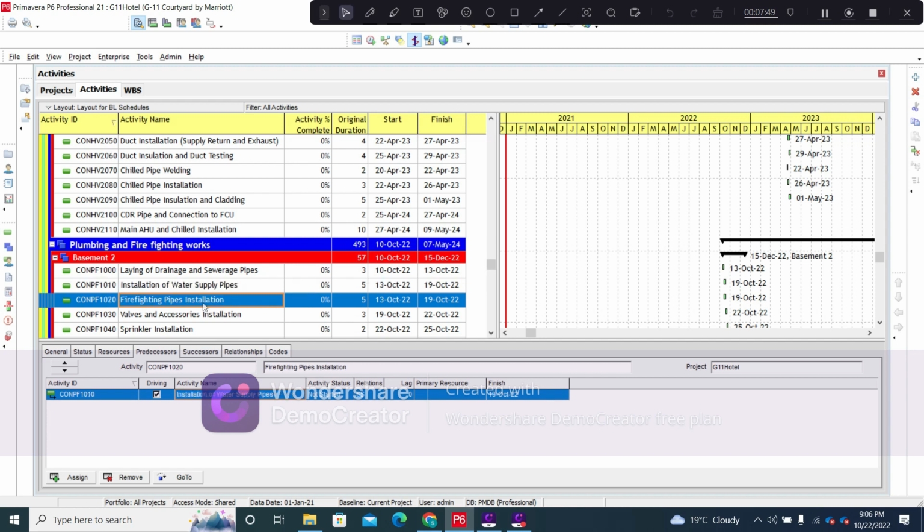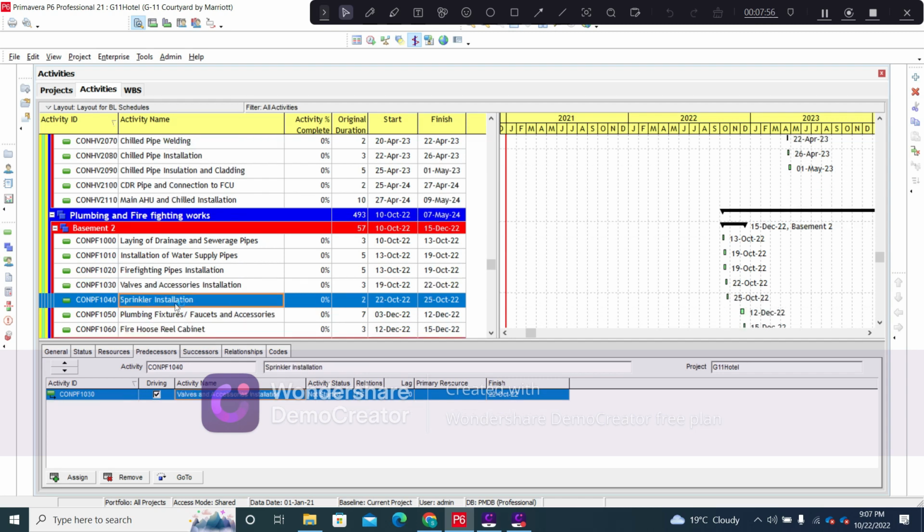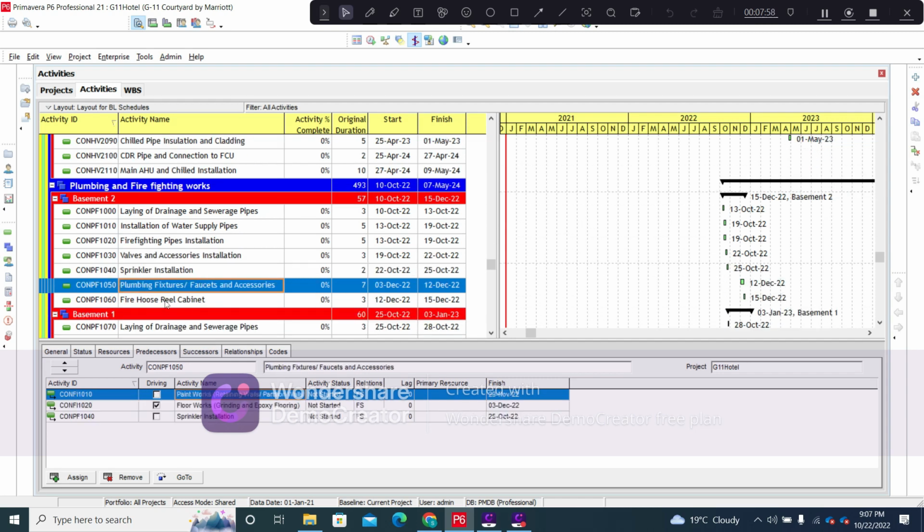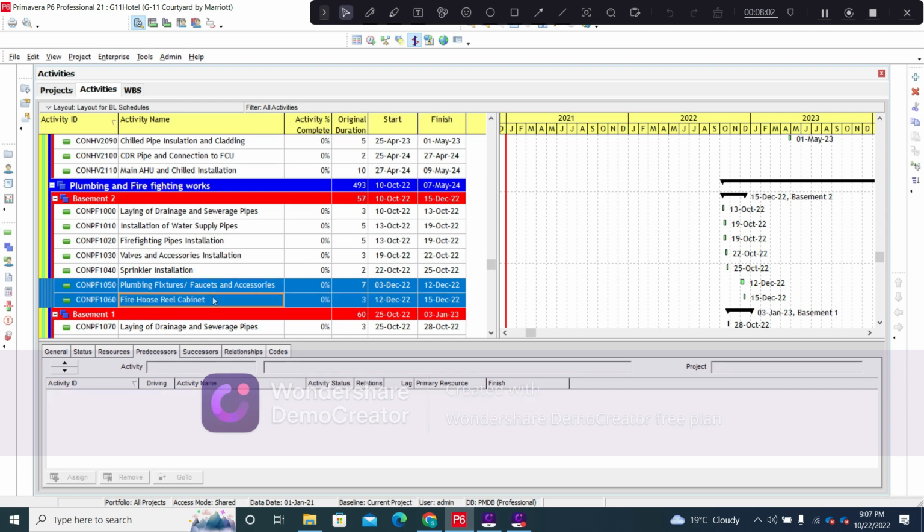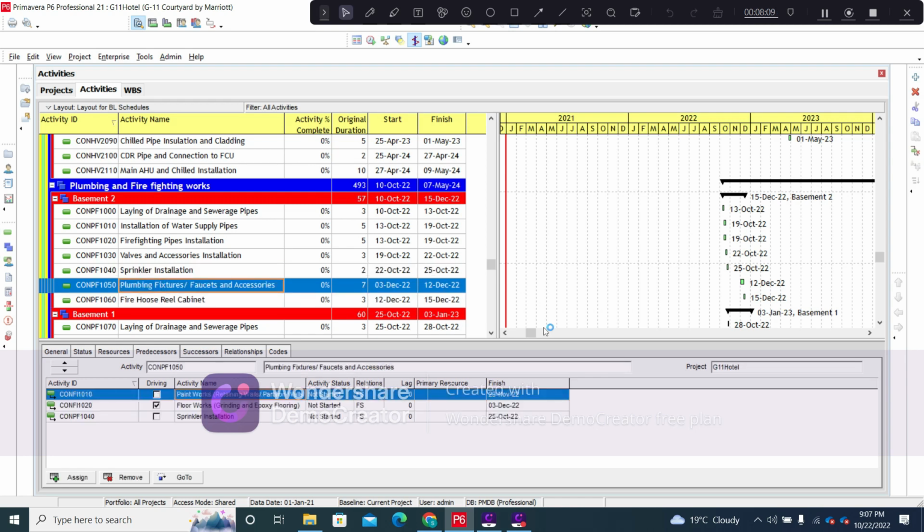Then we have the firefighting pipes installation, that is above the ceiling. Then we have the valves and accessories installation, and then we have the sprinkler installation. Now these two activities, that is the installation of the plumbing fixtures and faucets and the fire hose reel cabinet, can only be installed once the finishing works have been completed on the set floor. So these are starting with a certain lag.